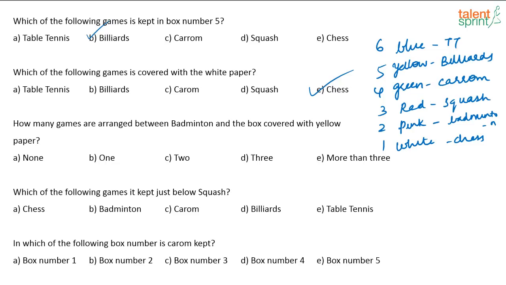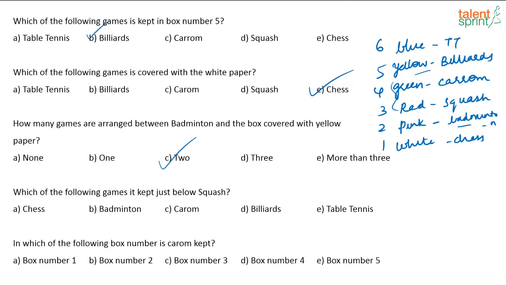How many games are arranged between badminton and the box covered with yellow paper? Yellow is here, badminton is here. So how many boxes are there in between? 2 boxes are there in between.